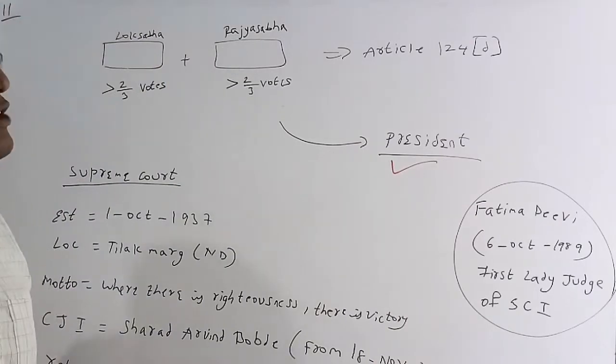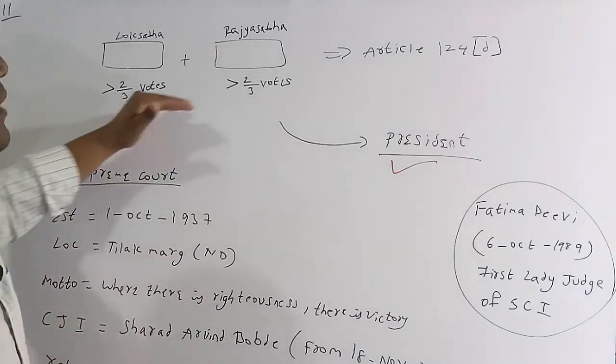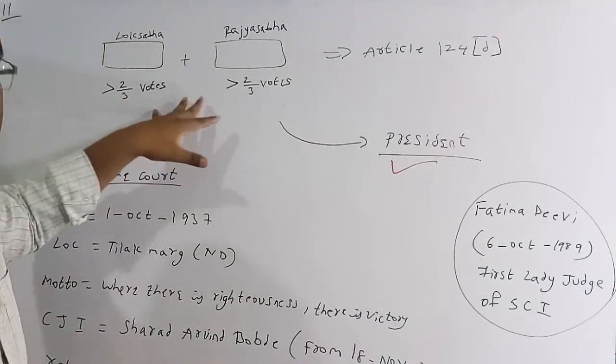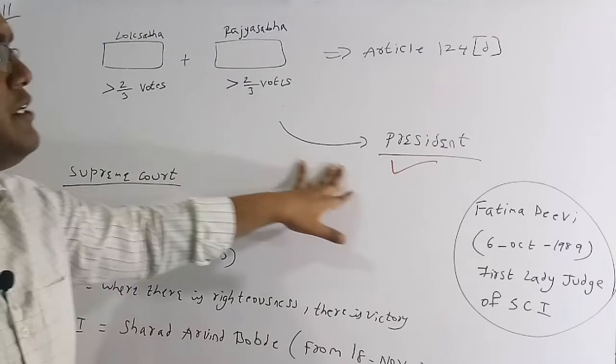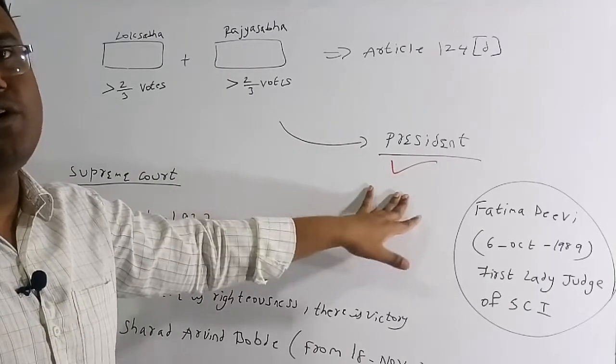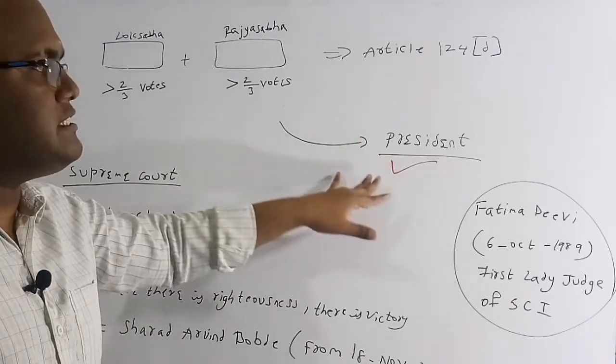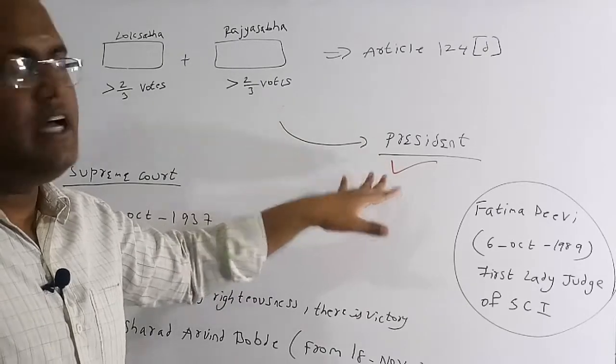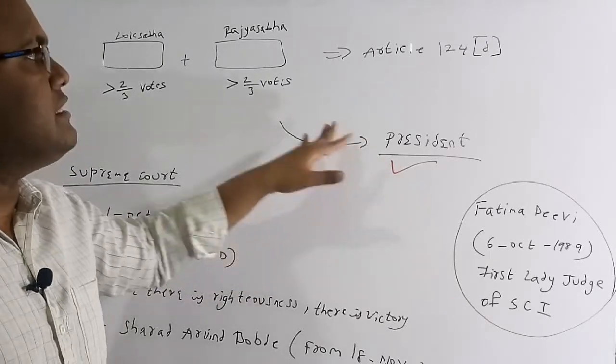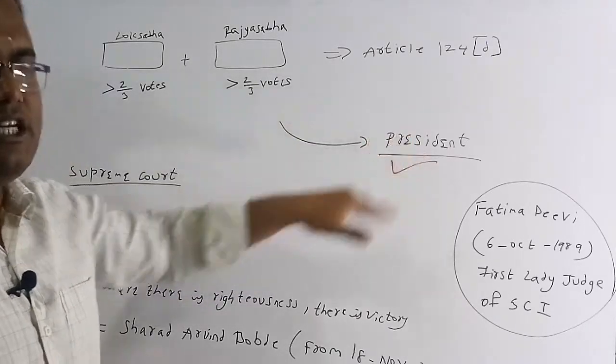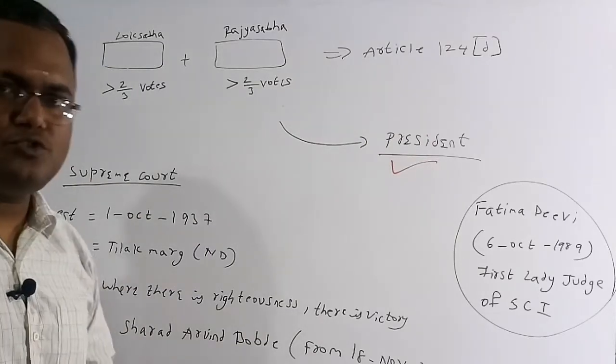This means a judge of the Supreme Court can be removed for his misbehavior or incapacity. The Lok Sabha and the Rajya Sabha must get a majority of votes, then that bill is sent to the president, and he approves. So this is the standard procedure by which a Supreme Court judge can be removed. This is given in Article 124(4). Let's discuss some more facts about the Supreme Court.